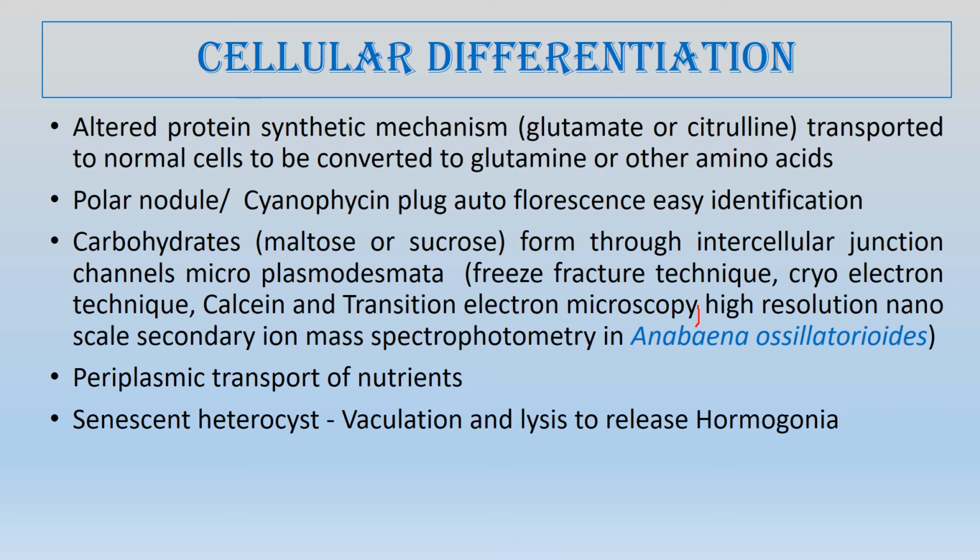And when the heterocysts become old and senescent, there is extensive vacuolation, and after extensive vacuolation, the heterocyst is lysed. And after lysis of the heterocyst, it also benefits the cyanobacteria. How? By setting free the hormogonia. Hormogonia are chains of cells that move away from the parent filament, and they form their own colony or filament at a separate place.